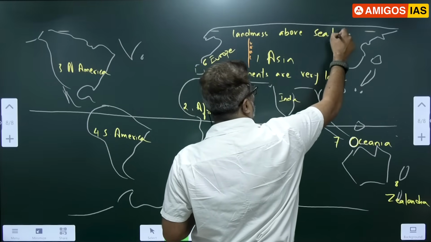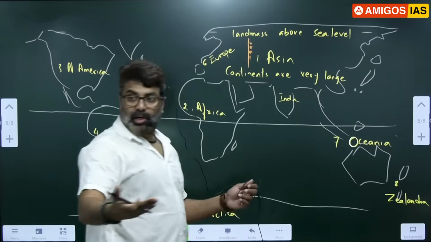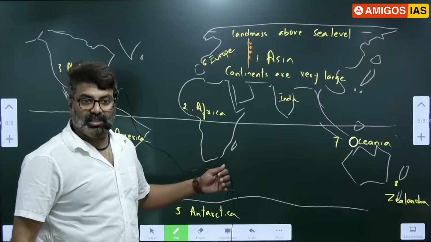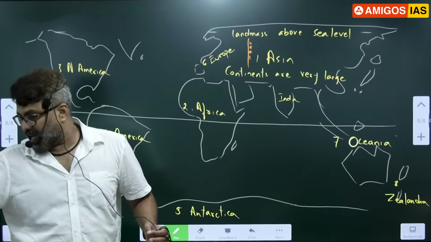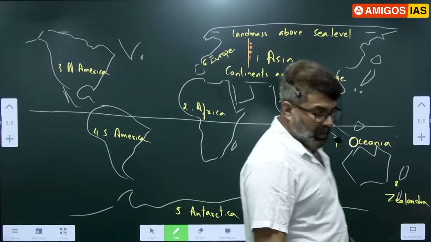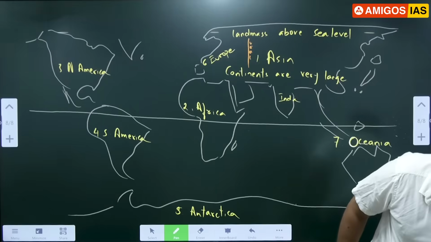Do you all agree? Continents are above the water level, above the ocean. They are very large in size. So continents are very large landmass above sea level. Right?